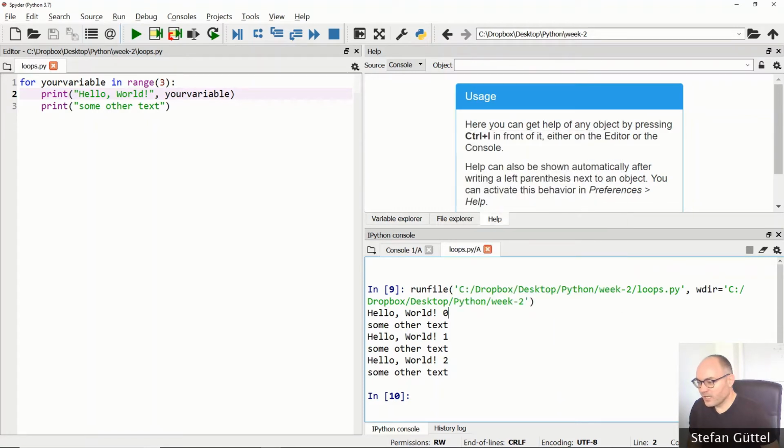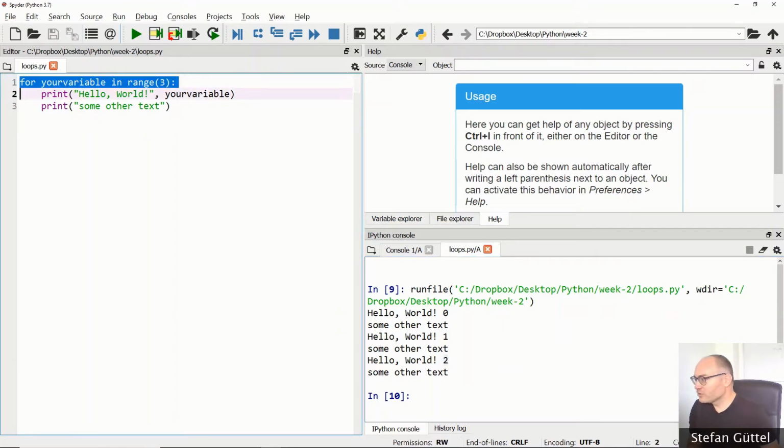So we have printed hello world, and then we have printed 0, hello world 1, hello world 2. So this shows that the integers returned by the range function start counting at 0 and they end at 1 less than the number we specified here. Okay, so it will repeat 3 times, but it starts counting at 0, hence the variable values are 0, 1, and 2.